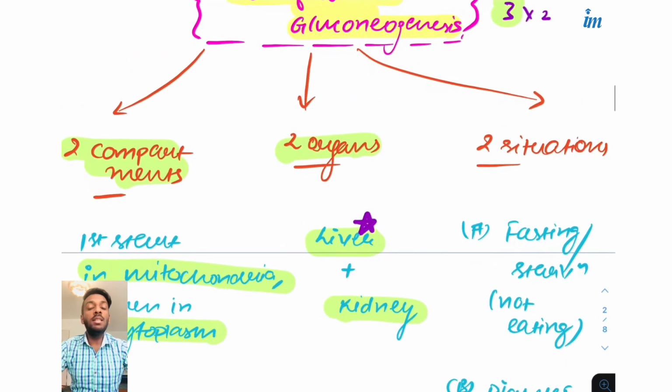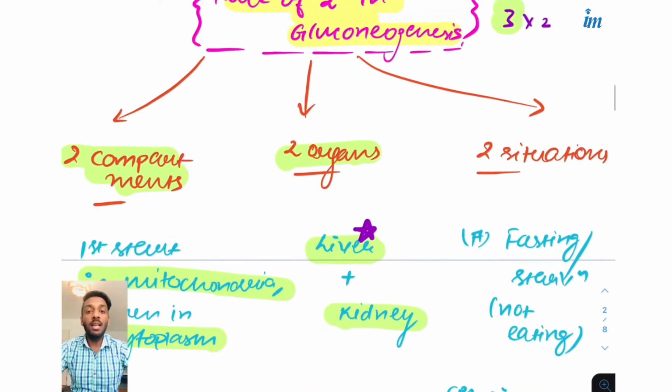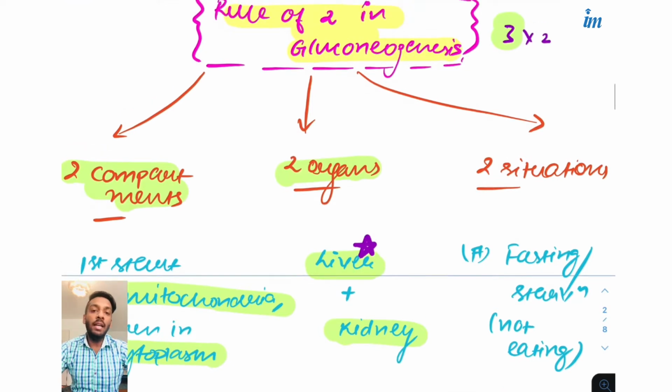And what is the need for gluconeogenesis? Why is gluconeogenesis occurring in our body? If we are eating carbohydrates, we are getting glucose. So why is there a need, when carbohydrate is absent in our body, to use the protein or the fat which we are eating, or which is deposited in our body, as a glucose source?